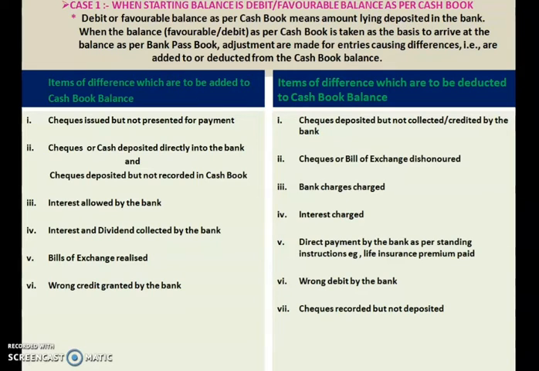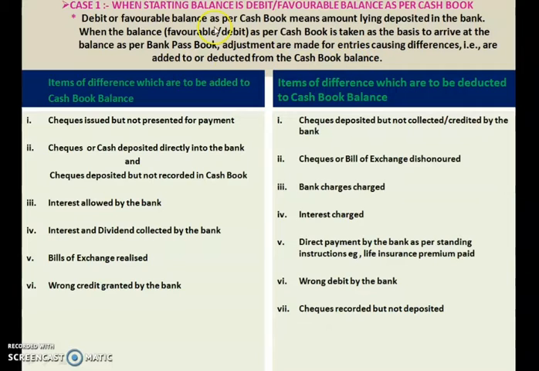When the favorable or debit balance as per cash book is taken as the basis to arrive at the balance as per bank passbook, adjustments are made for entries causing differences. That is, they are added to or deducted from the cash book balance.